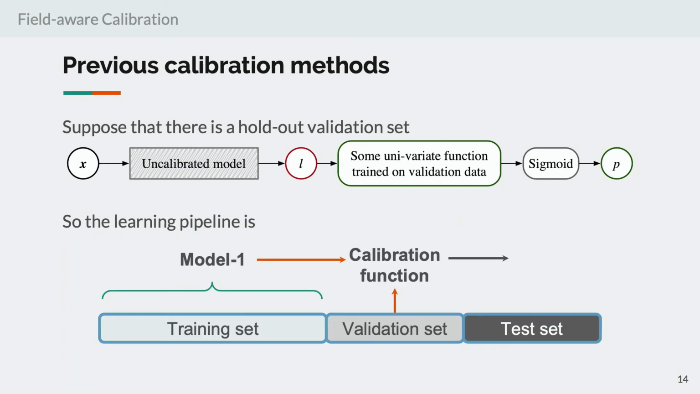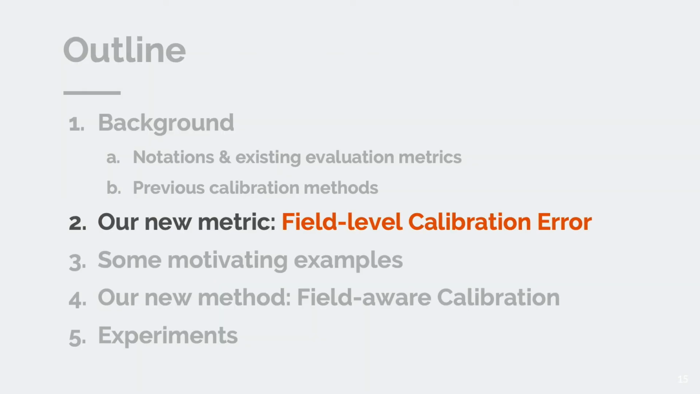To use these methods, the learning pipeline is simple. First, we train a model on the training set, denoted by Model 1. Next, we learn a calibration function using the validation set. And finally, we can use them to make predictions. So now let's come to our first contribution, a new type of evaluation metric.